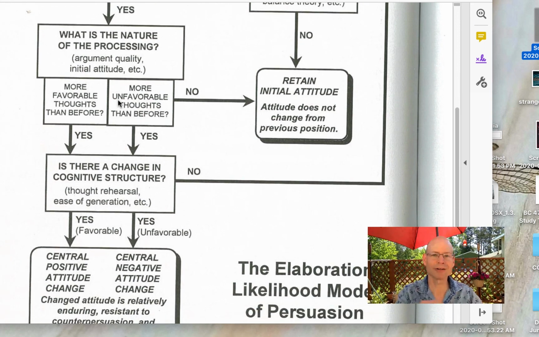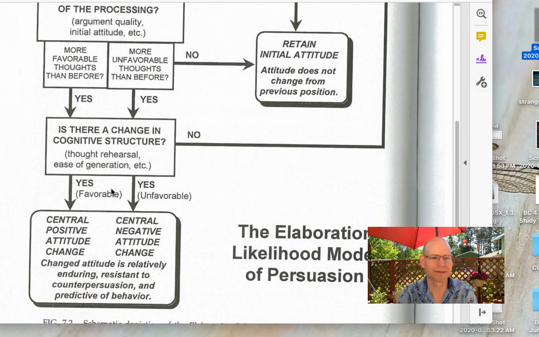It's like building your house out of stone rather than sand. Peripheral route, you build a sand castle, a wave comes and knocks it over. A flood comes, it's gone. But you go the central route, build it with a stone foundation, a solid foundation. It's more difficult, but that attitude should stand the test of time and be more likely to cause behavior change.